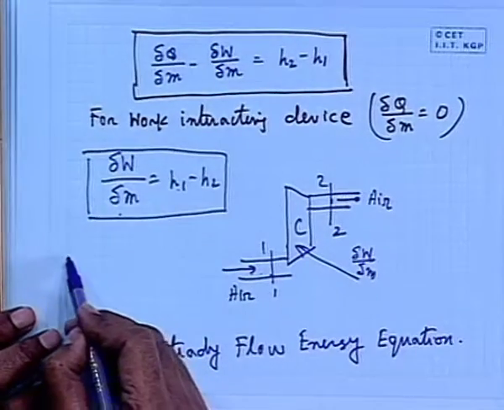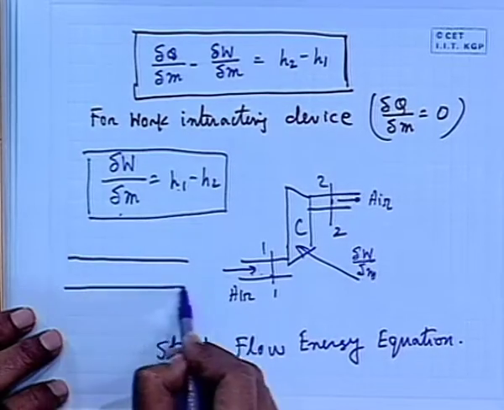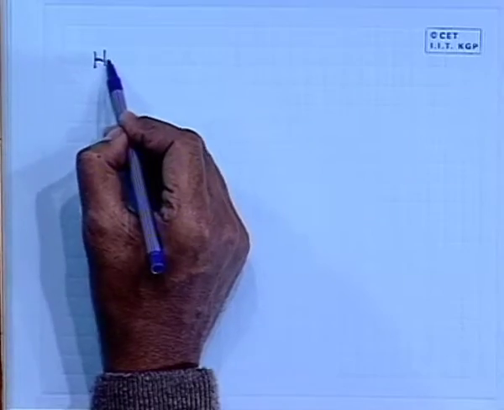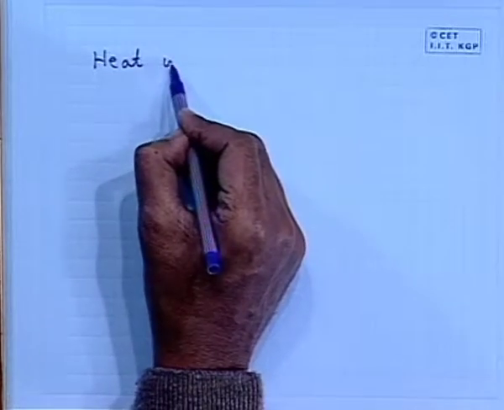Similarly, I am giving some examples of only heat interacting devices.